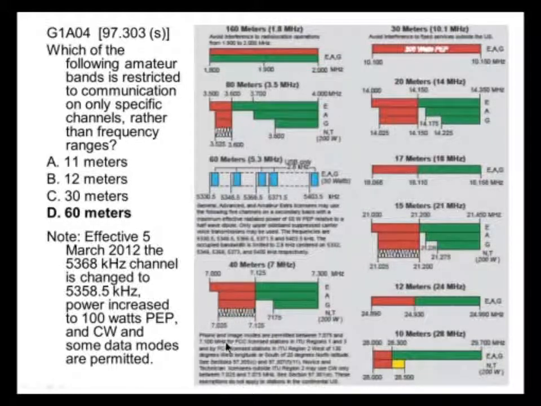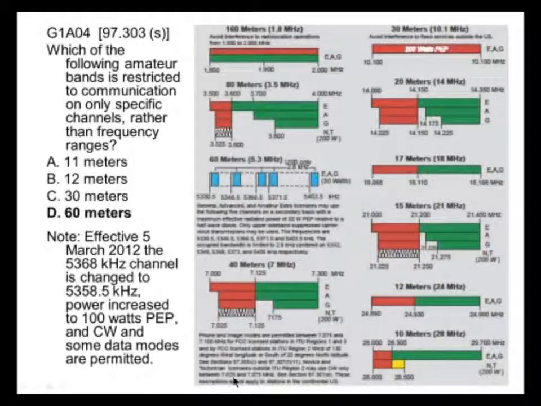One other thing I'd like to point out to you, if you look down in here, here in Hawaii and also in Alaska, we have a phone segment that the mainline doesn't have. If you read down in here, you see in ITU Region 2, west of 130 degrees, which includes all of Hawaii and all of Alaska, we have a phone segment.